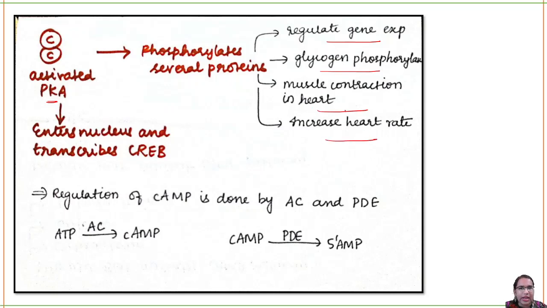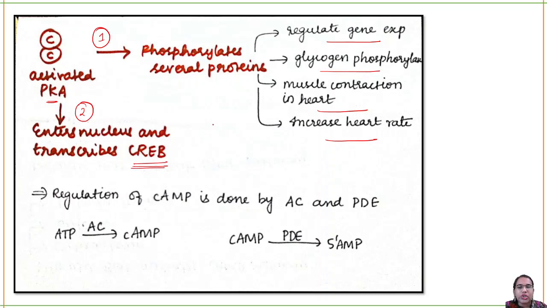Also, this activated protein kinase A can enter inside the nucleus. These are the two pathways: in one, it acts as a kinase and phosphorylates several proteins. Second, it can itself enter the nucleus and activate CREB, which is a part of gene expression.